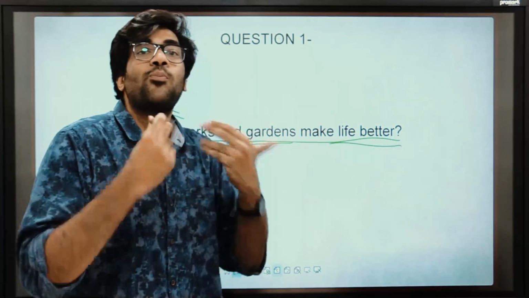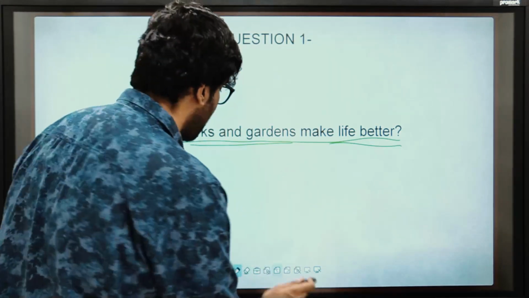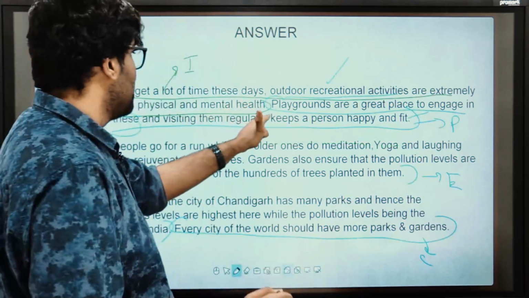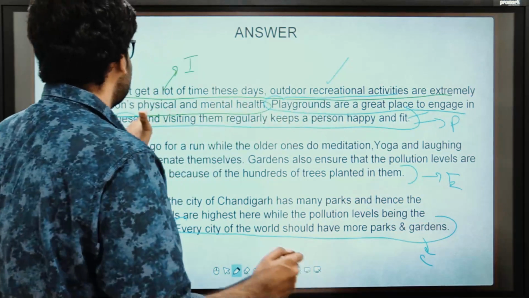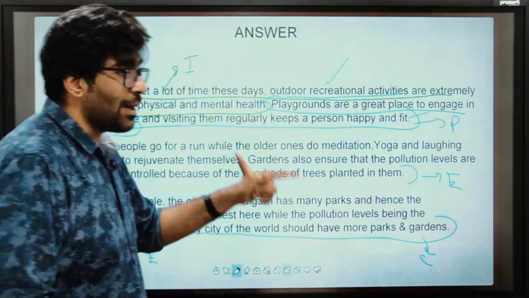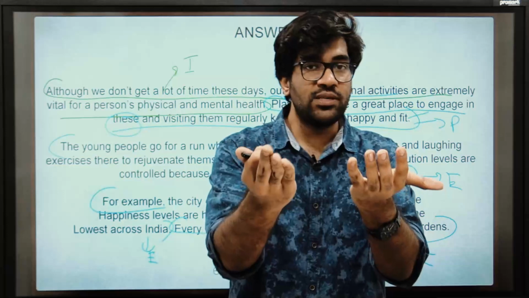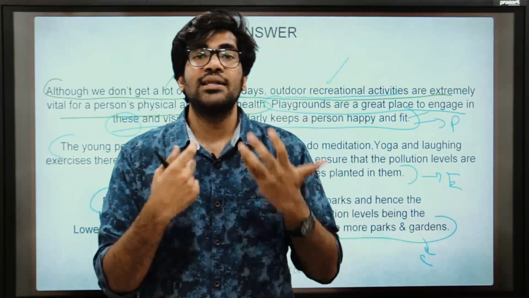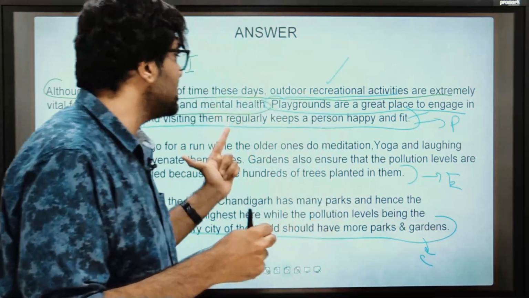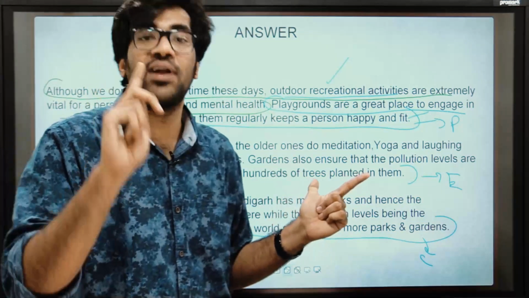ठीक है, मैं अपना point देता हूँ कि मैं क्या कहना चाह रहा हूँ. My point is that playgrounds are a great place to engage in these and visiting them regularly keeps a person happy and fit. My point is, आपने मुझसे पूछा how do parks and gardens make life better? मैंने बताया visiting them keeps a person happy and fit.